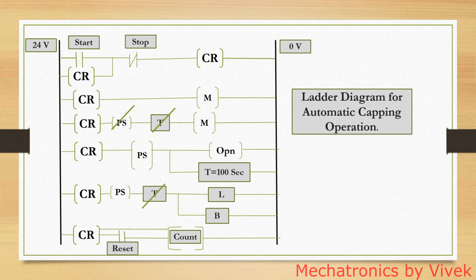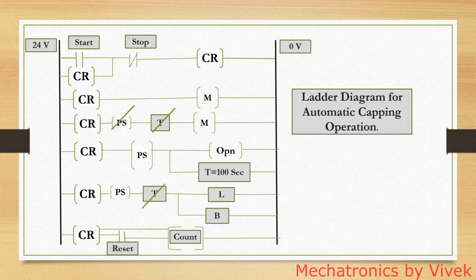Okay, coming to the next rung, when the central relay is on and the photo sensor is also on, the operation starts for 100 seconds. That is why the timer is also shown there. So here the outputs are the capping operation and the timer. Okay. In the next rung, when the timer is off but still the photo sensor is on, at that time there is a light and buzzer going on, indicating that the process is complete.